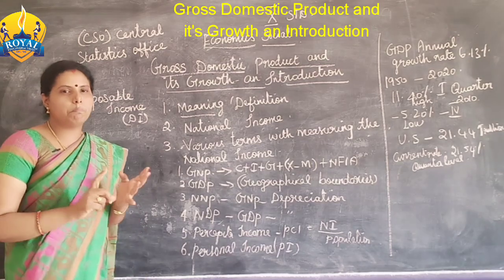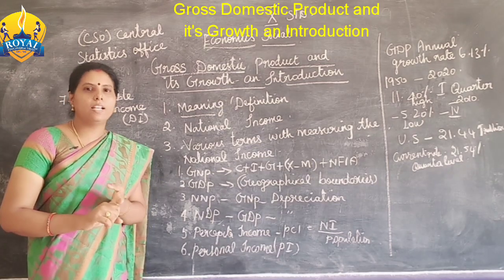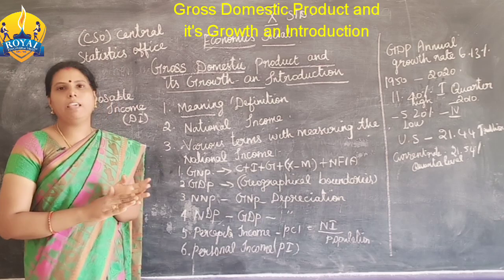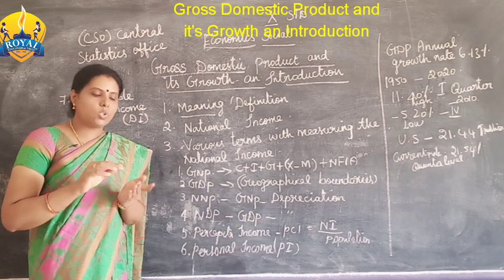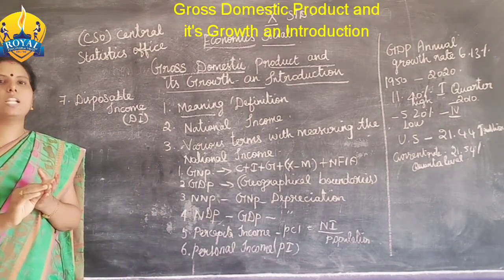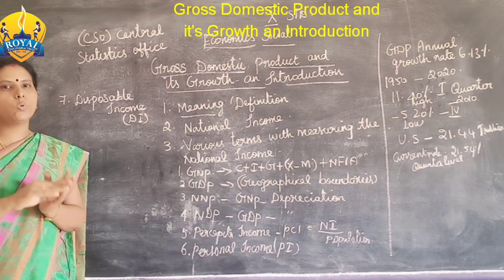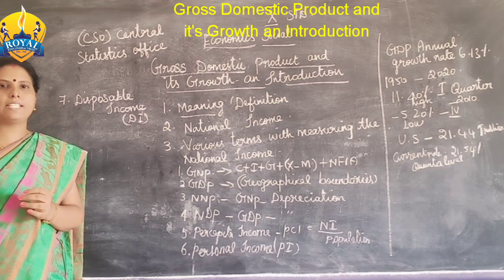Milk is included, and then tea powder and sugar. These three ingredients are used to make the tea. These three items are called intermediate goods. Finally we get the final product, which is tea.